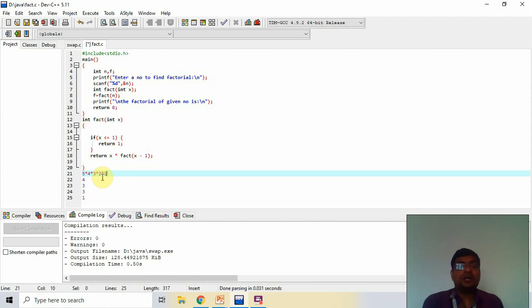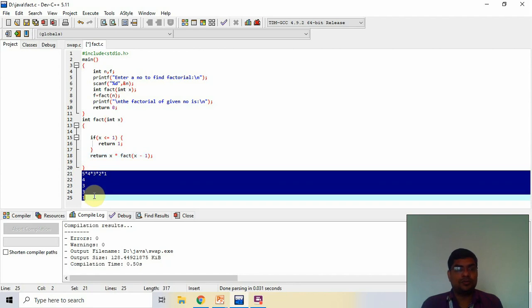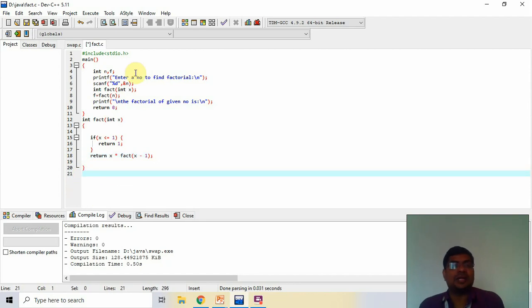Here first the value x is 4, next it is converted into 3, next into 2 and next into 1. When it is 1, it returns 1 and automatically the function is closed. So now I remove this and now I check the code.